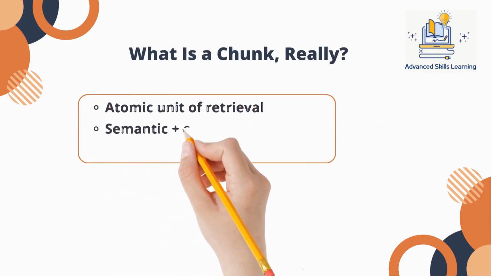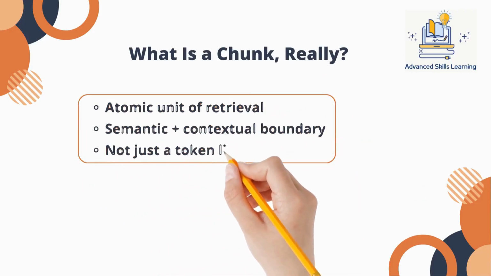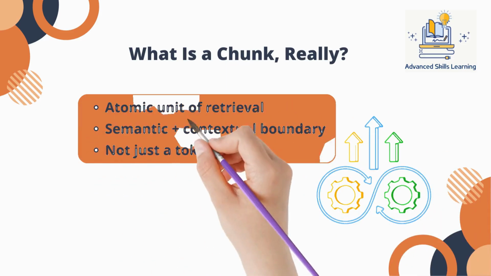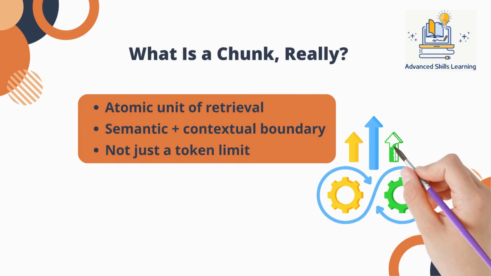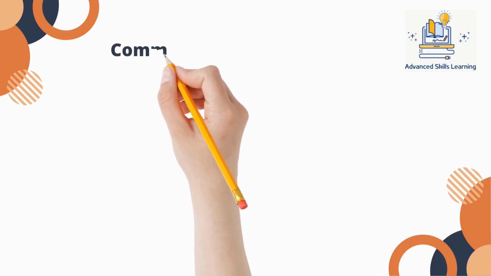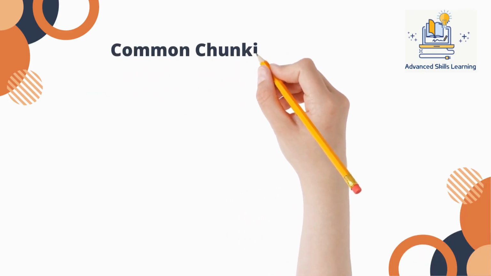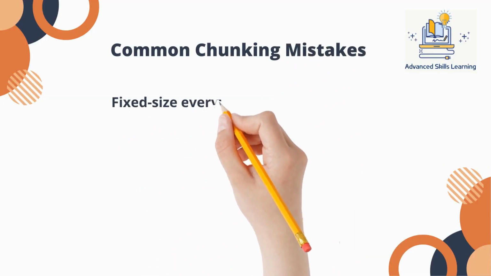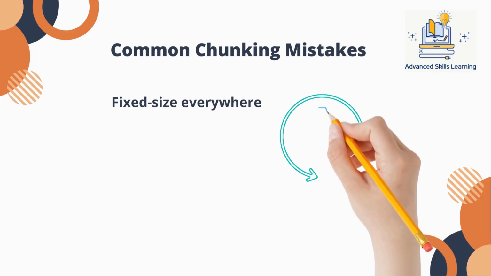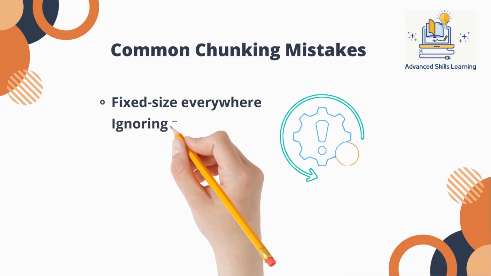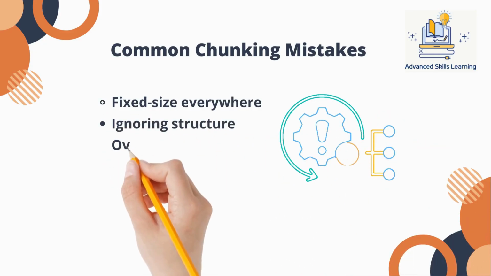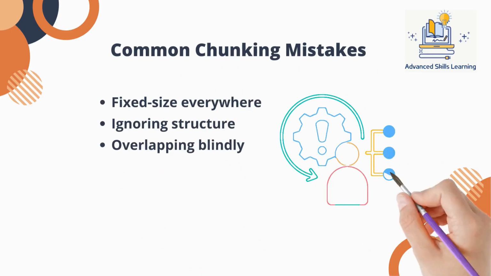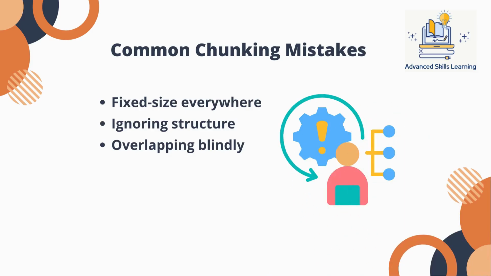A chunk is not just a window of tokens. It is the smallest unit of meaning your system can retrieve. Once meaning is damaged at chunk boundaries, no embedding model, reranker, or prompt can reliably reconstruct it later. One of the most common mistakes is treating chunking as a purely mechanical operation. Fixed-size chunking ignores how humans actually write documents, with sections, headings, logical flow, and contextual buildup. Another mistake is blindly adding overlap everywhere. Overlap can help prevent boundary loss, but it can also increase redundancy, retrieval noise, and cost when applied without intention.